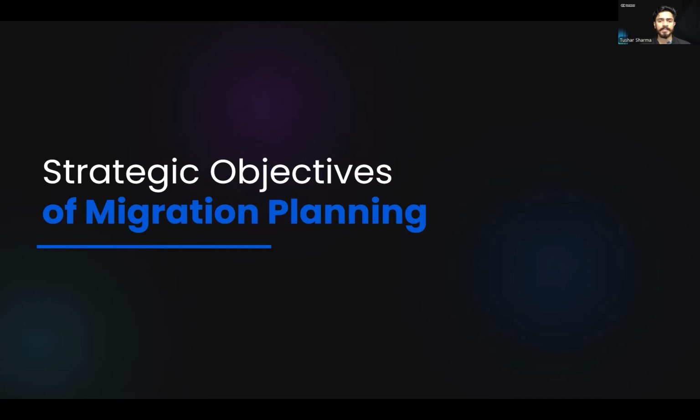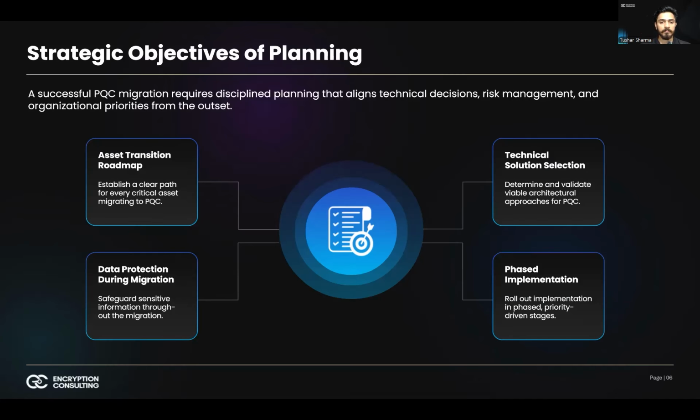Once we understand why planning is critical, the next question becomes, what exactly are we trying to achieve during this planning phase? Planning is not just documentation. It is a structured preparation with defined objectives. There are 4 core strategic objectives in PQC migration planning. First, we define how each critical asset will transition to PQC. Every critical cryptographic asset must have a defined migration path. This includes certificate authorities, TLS endpoints, VPN concentrators, code signing systems, identity and authentication servers, and secure email infrastructures. For each asset, the organization must determine timing, sequencing, and dependencies.